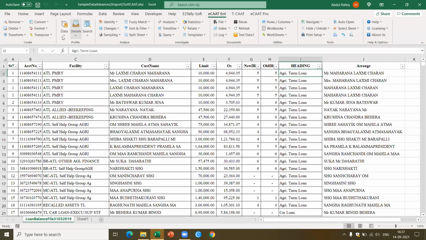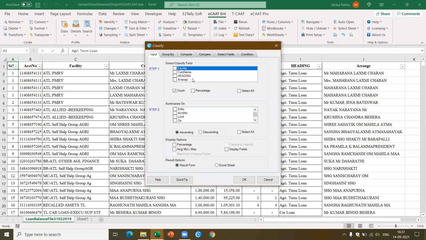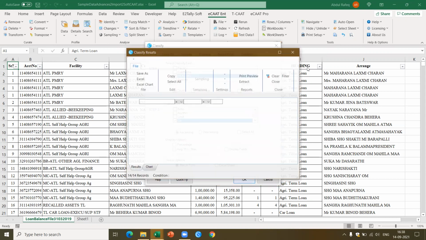So what I could do is go to Data, and I can say Classify. Classify based on the heading. Okay, and I want the total of, let's say, only the outstanding. This will give me the total for each type of loan.